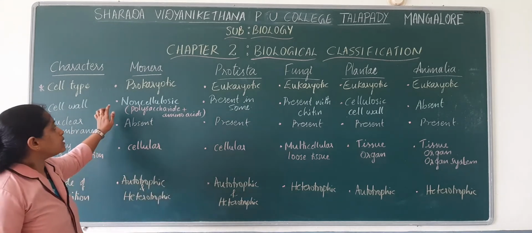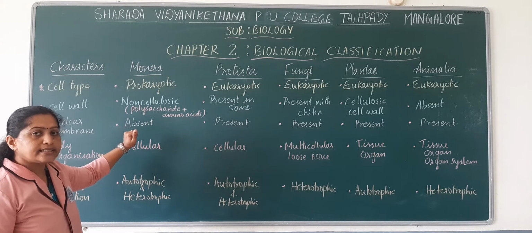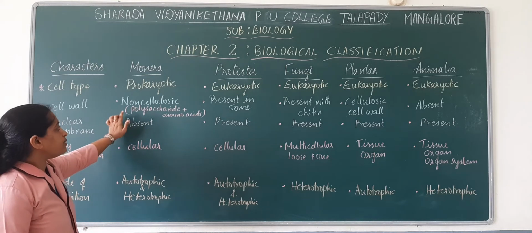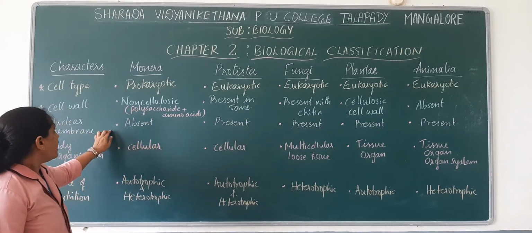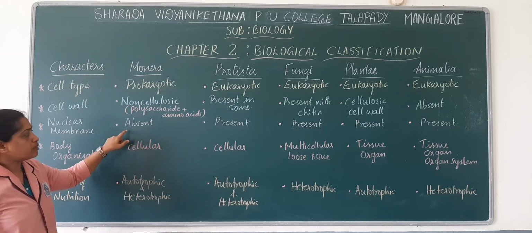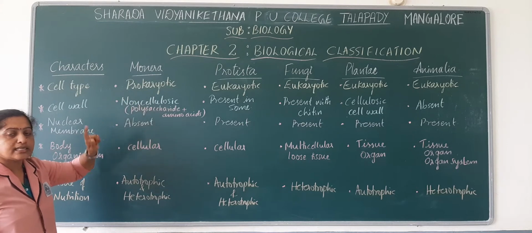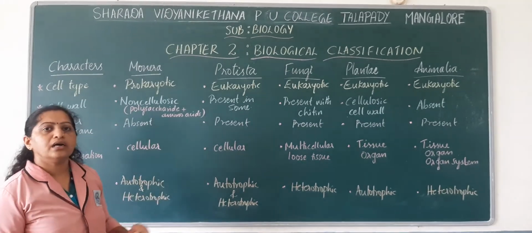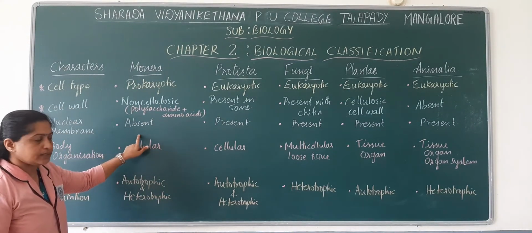So, the Monerans have a non-cellulosic cell wall. That indicates that the cell wall is not made up of cellulose. Instead, it is made up of some polysaccharides and amino acids. And the nuclear membrane is absent in Monerans. You know that Monerans have a prokaryotic cell. A prokaryotic cell has an incipient nucleus. An incipient nucleus doesn't have a nuclear membrane. So, the nuclear membrane is absent.